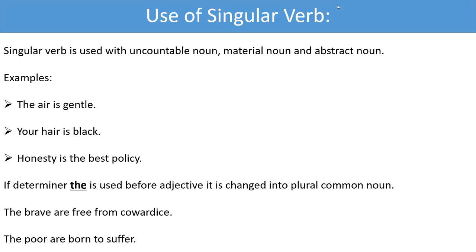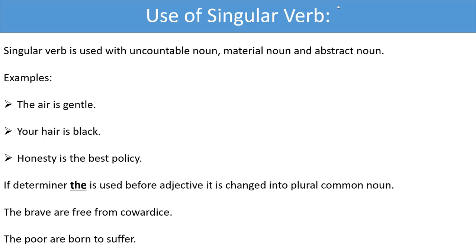Now, come to the use of singular verb. Singular verb is used with uncountable noun, material noun, and abstract noun. Dear students, please notice these examples carefully as you usually find this type of questions in your right forms of verb item.